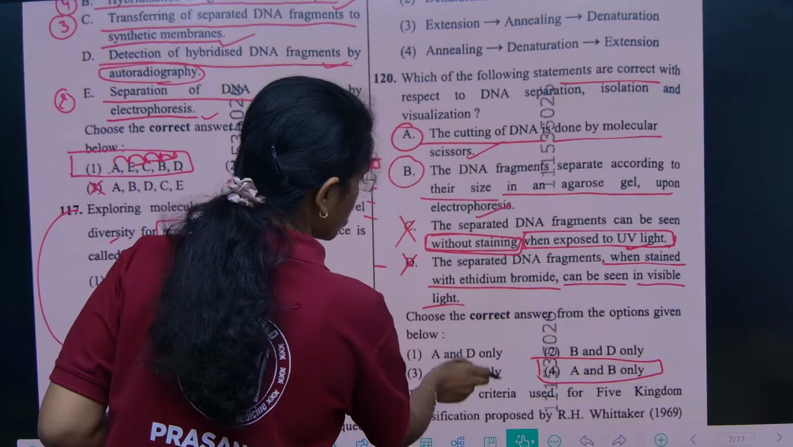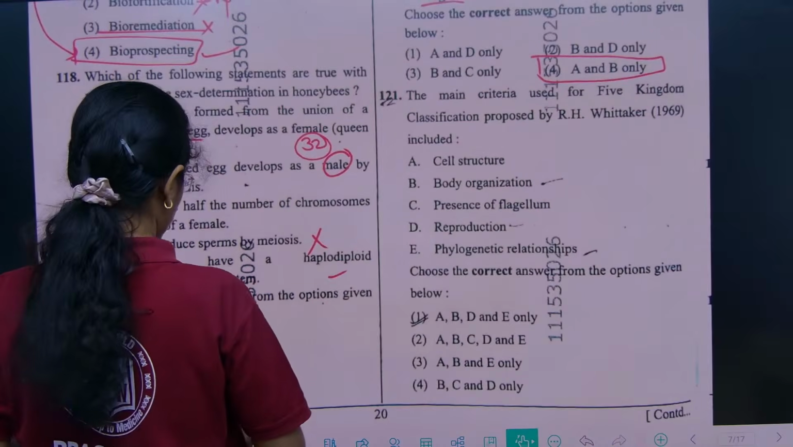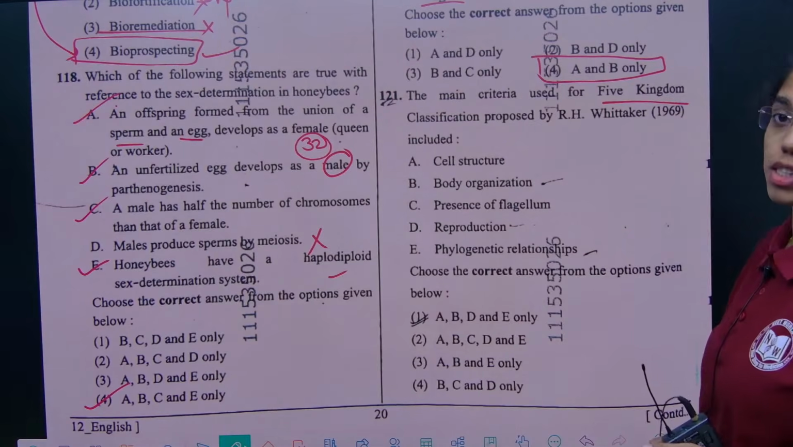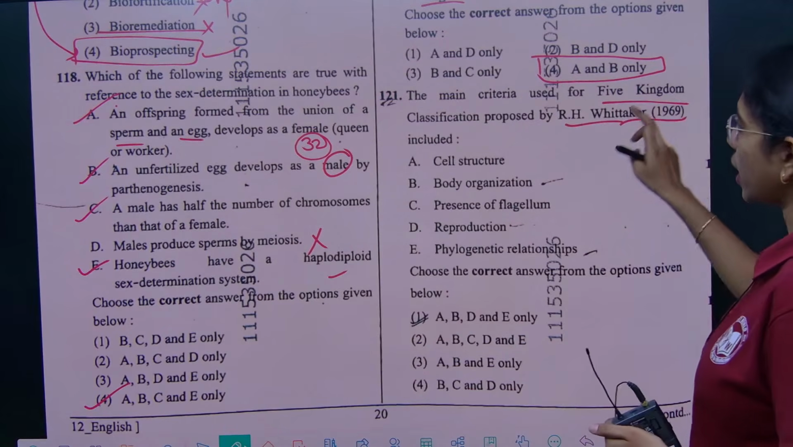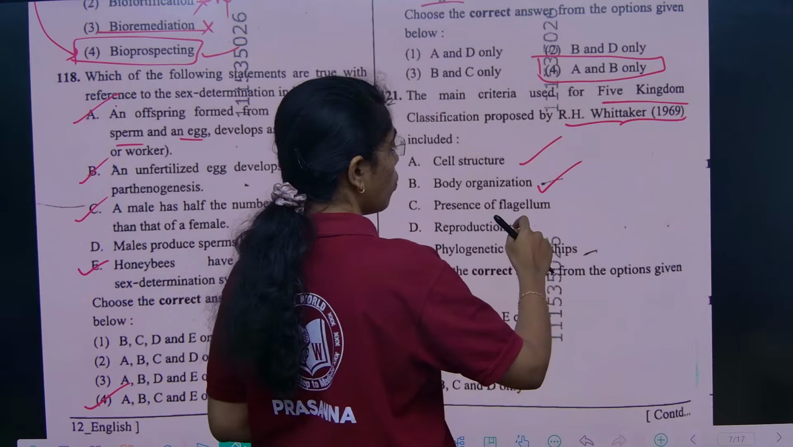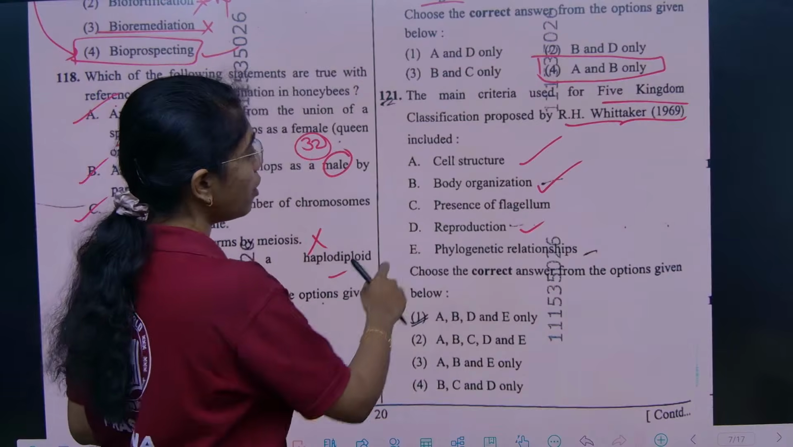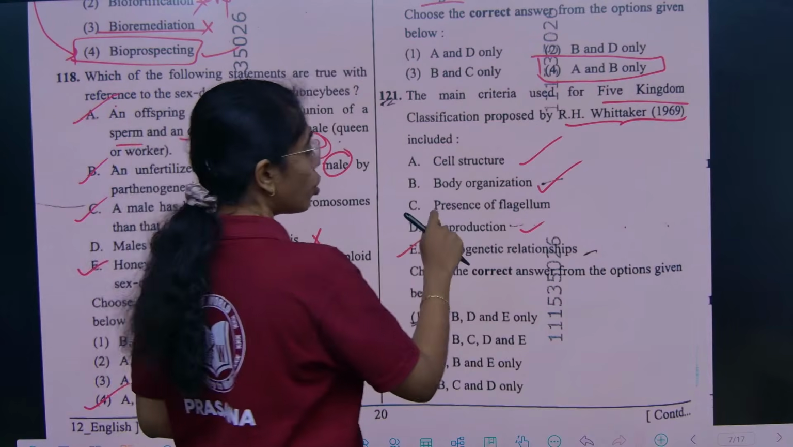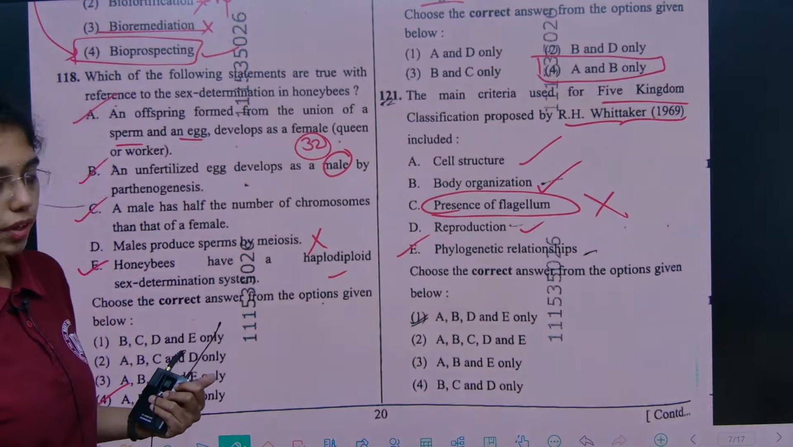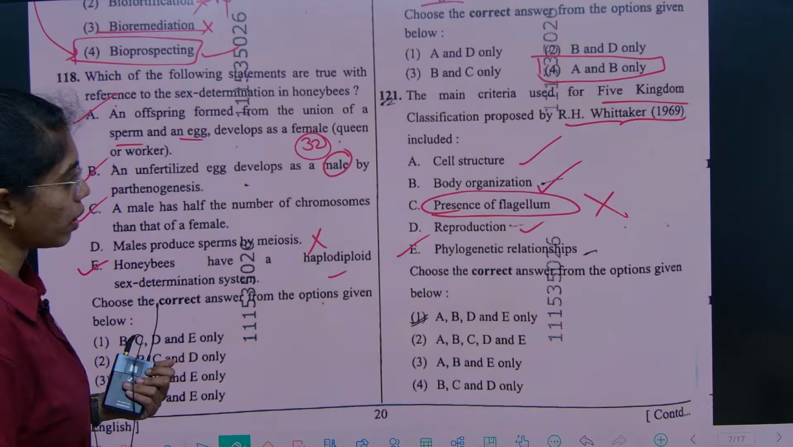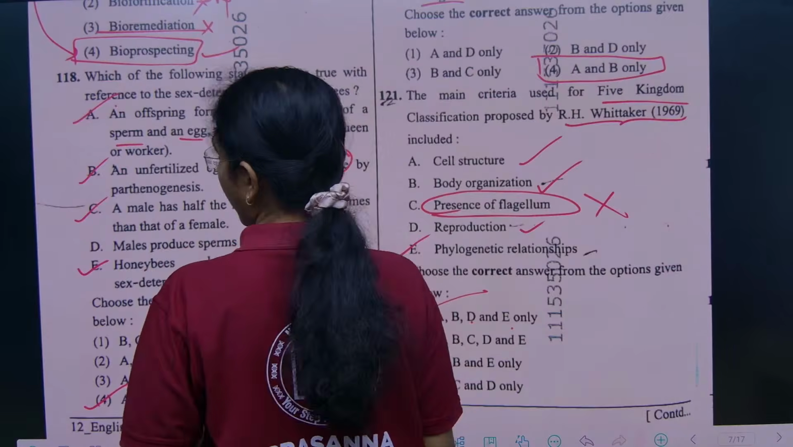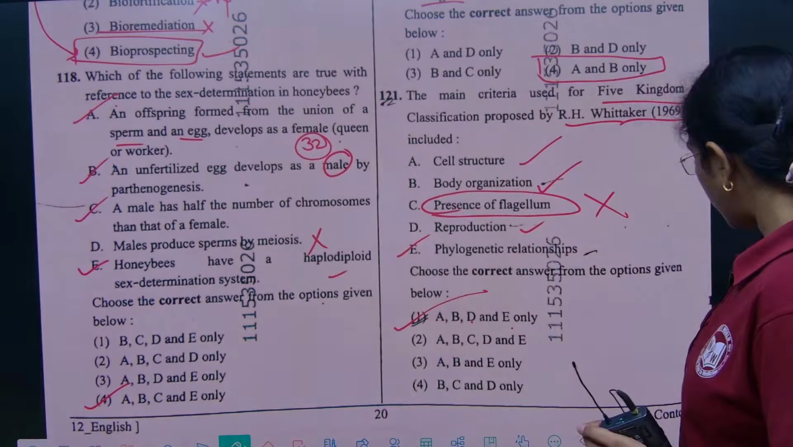So here the next question is from biological classification. Here if you see, the main criteria used for five kingdom classification proposed by R.H. Whittaker includes what? Cell structure, thallus or body organization, mode of nutrition, reproduction and phylogenetic relationships. Nowhere is presence of flagellum a criterion for the five kingdom system of classification. So A, B, D and E. Option 1 is the right answer. Next question.